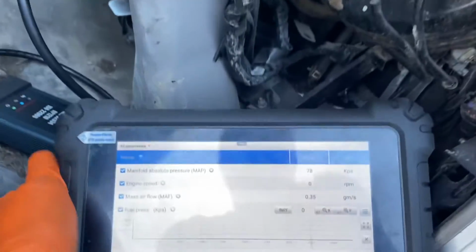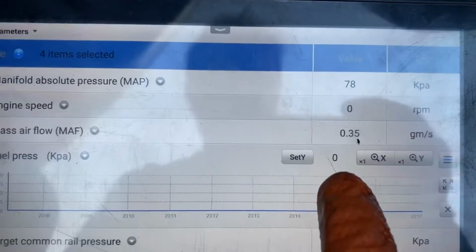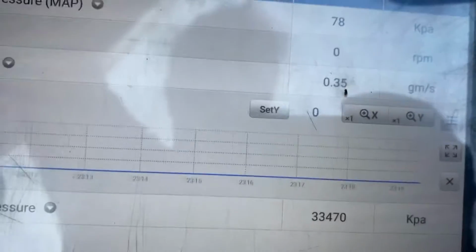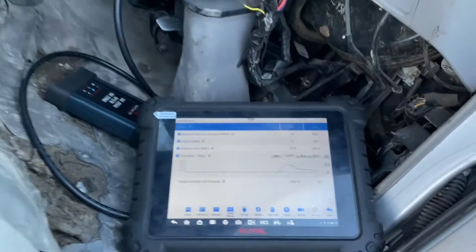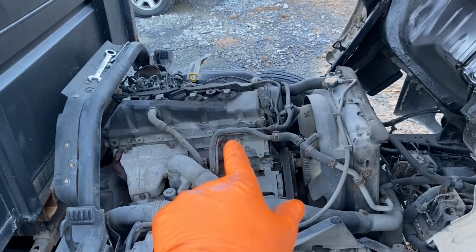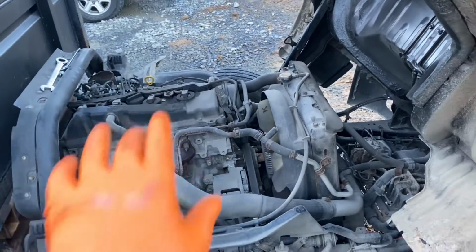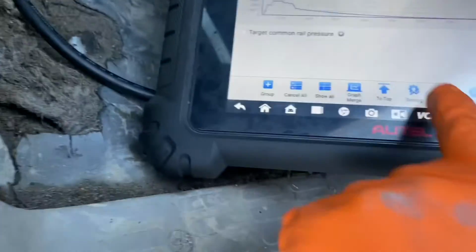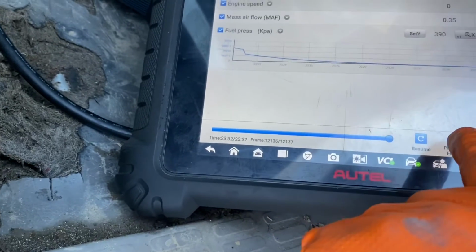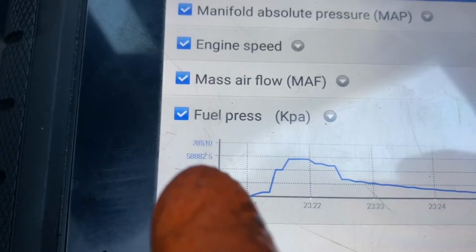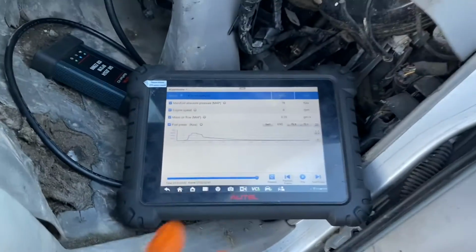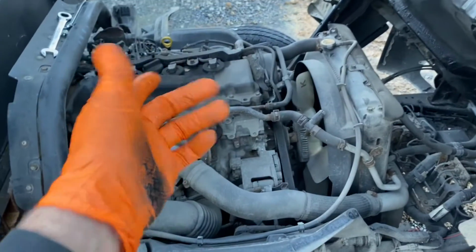Fuel pressure at this point in time, while we're cranking, is 0. I'm going to crank and see what happens. See that? She actually tried to fire on 1 cylinder. Some yoke, aren't they, Toyota? We had a big rise in pressure, which we can freeze. You can see here we hit huge pressure, 58,000 kPa, so that's why it tried to fire on 1 injector.